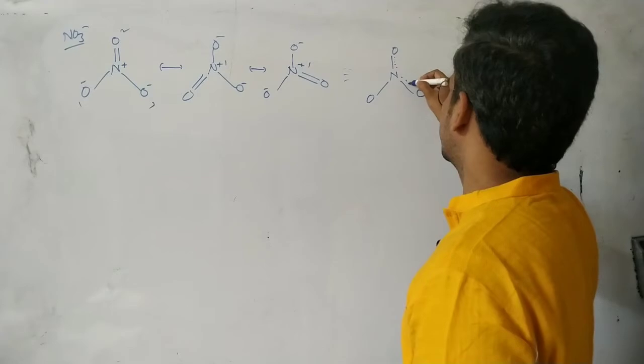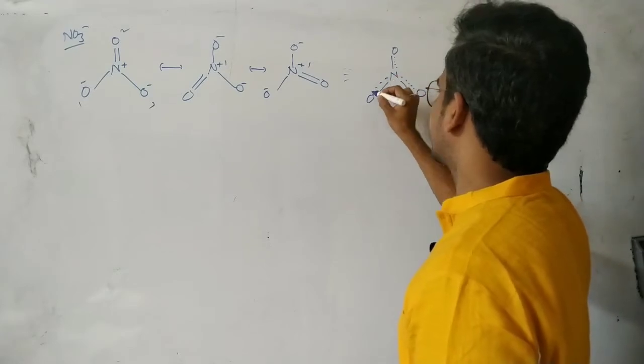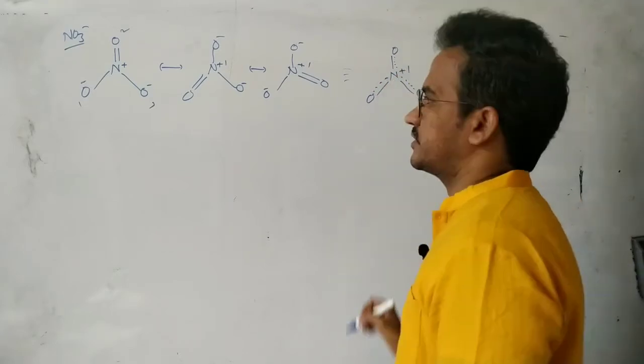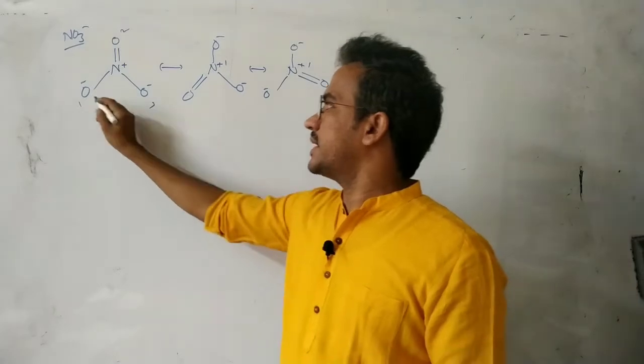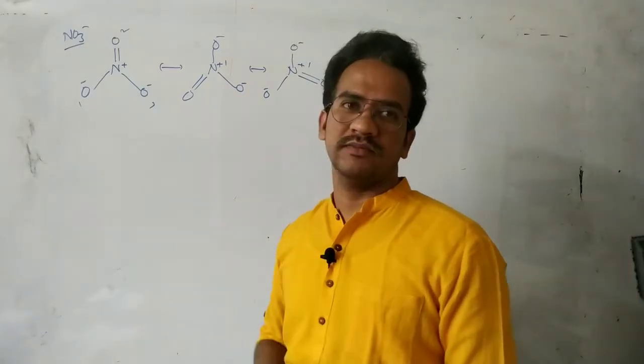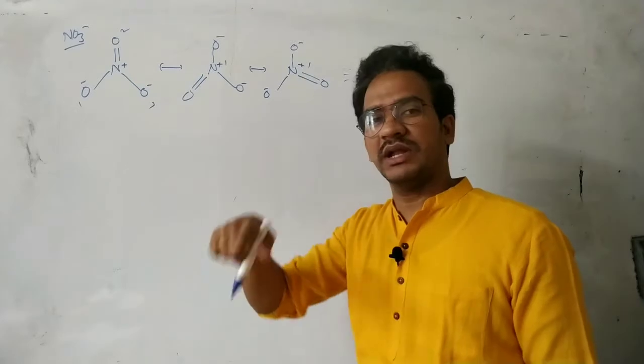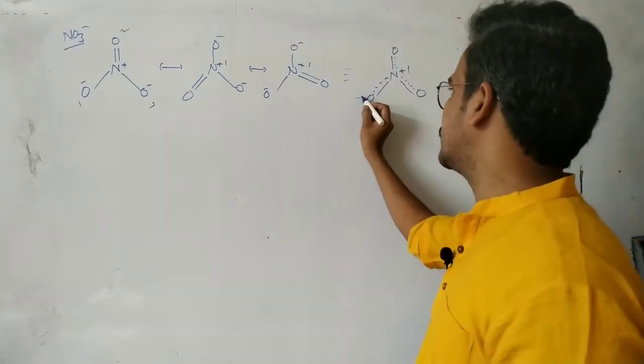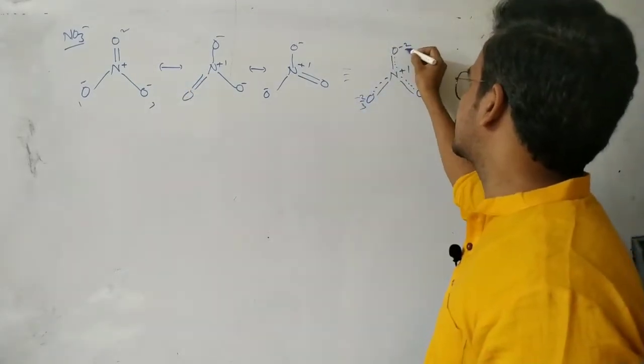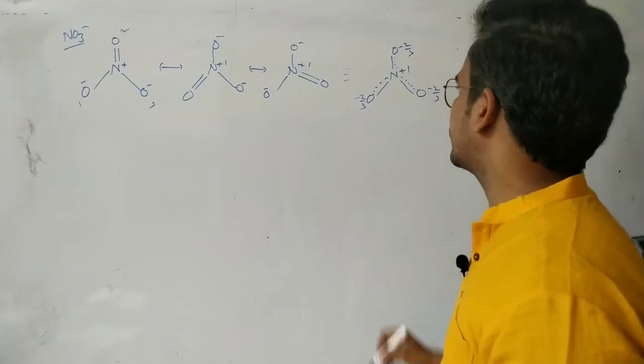Okay, that is explained by the resonance hybrid. Here there is a plus 1 charge on the nitrogen, and you see in this case minus 1 on the oxygen, minus 1 on the oxygen. So the total negative charge is minus 2. That minus 2 charge is delocalized on the 3 oxygen atoms. So in an average structure, minus 2 by 3 here, minus 2 by 3 here. That is a resonance hybrid.